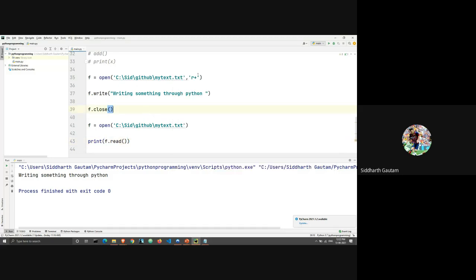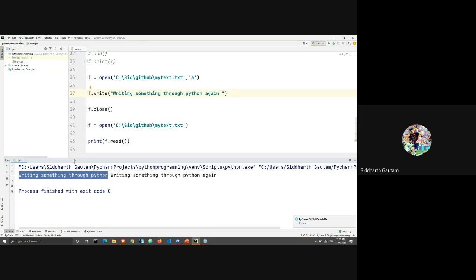In that case, instead of using r plus, you would use the mode a. Now let's try this. Let's write something else, "writing something through Python again." We will use the function again, and now we print this. What do you see the output is? The first statement is "writing something through Python." This is what we wrote last time. In this iteration, we have written this statement, "writing something through Python again." Since we have used a here, a stands for append, and append means adding.